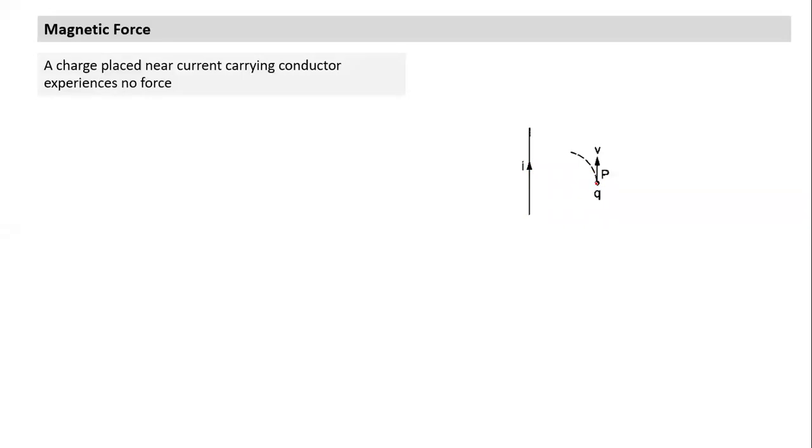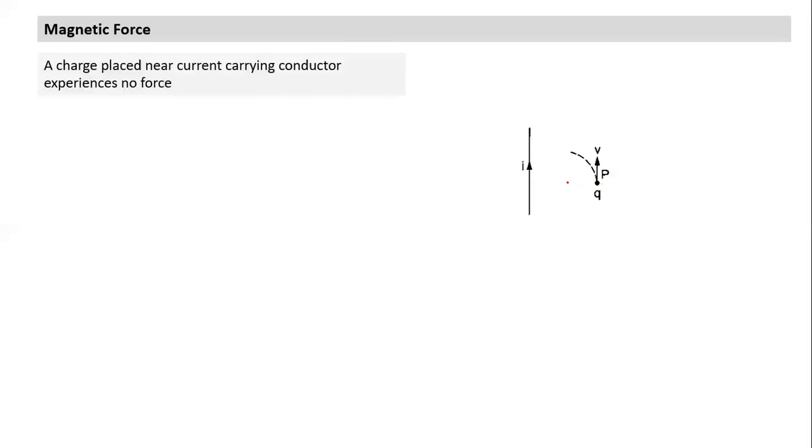And what was found when the charged particle is kept at rest, we don't find any force acting on it. The first thing we understood: a charge placed near a current carrying conductor, when placed in a magnetic field, experiences no force. So magnetic field does not work on charge at rest. Then what was tried? Let's give the charge some motion. What happens if you project the charge in different directions? It was found that even if the speed is the same, with a different direction, the force acting was not the same.